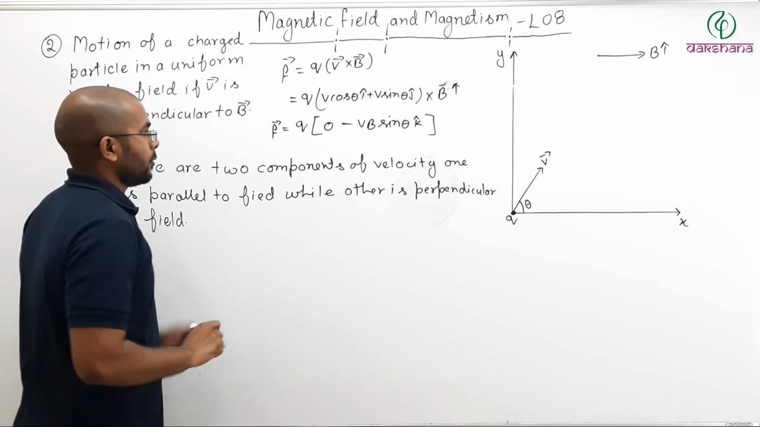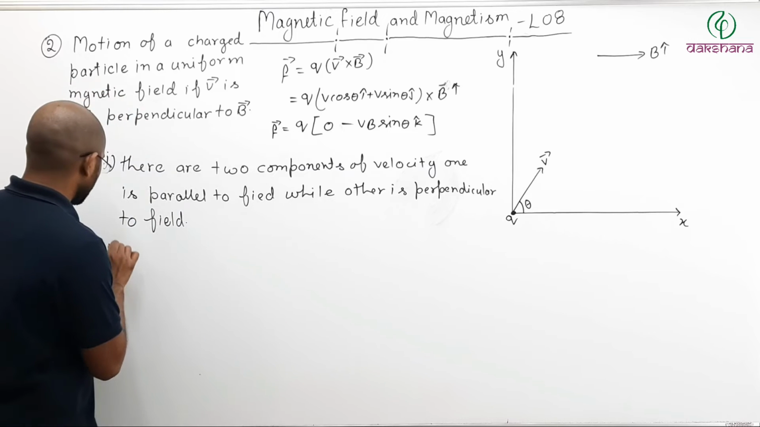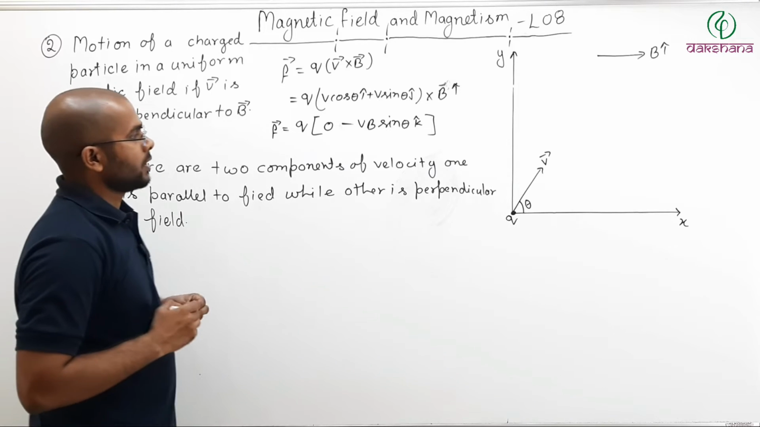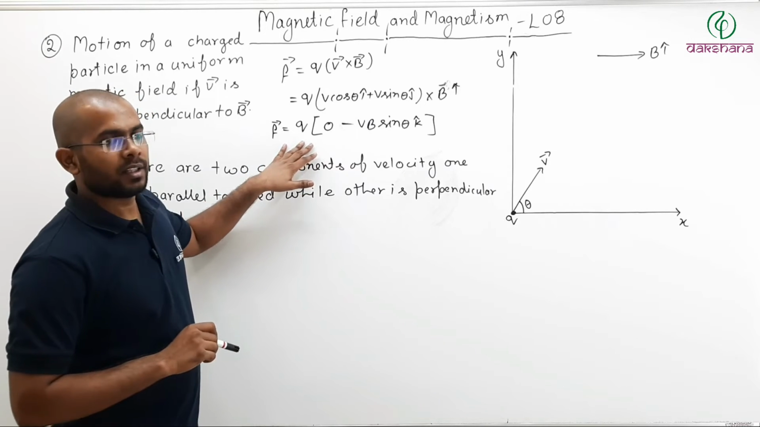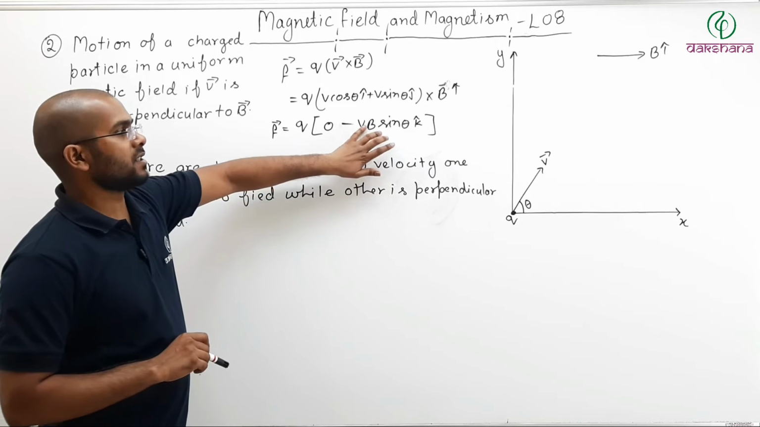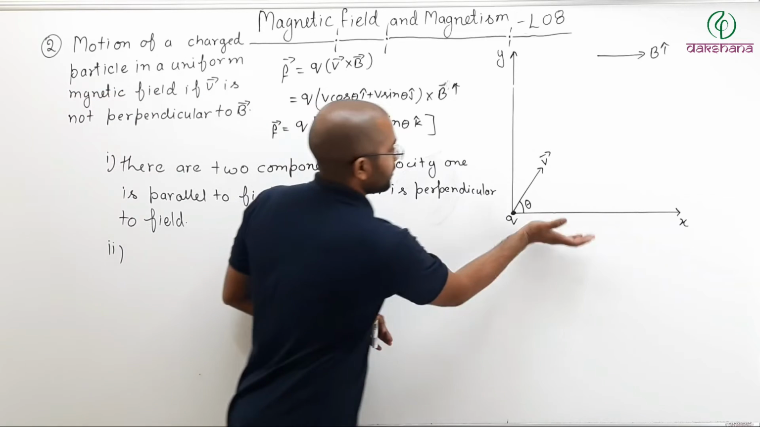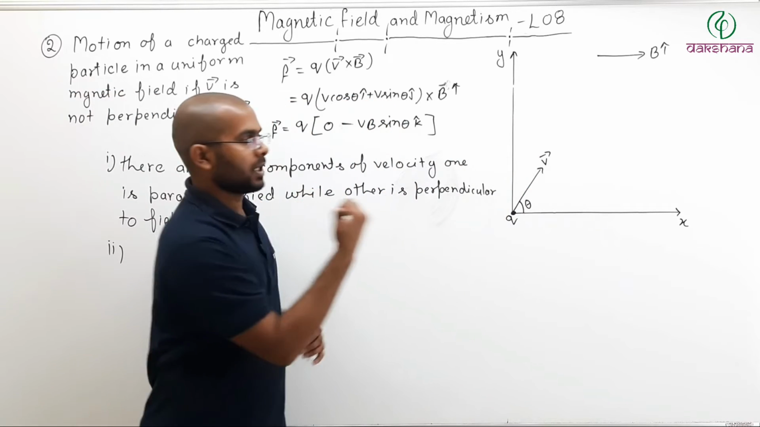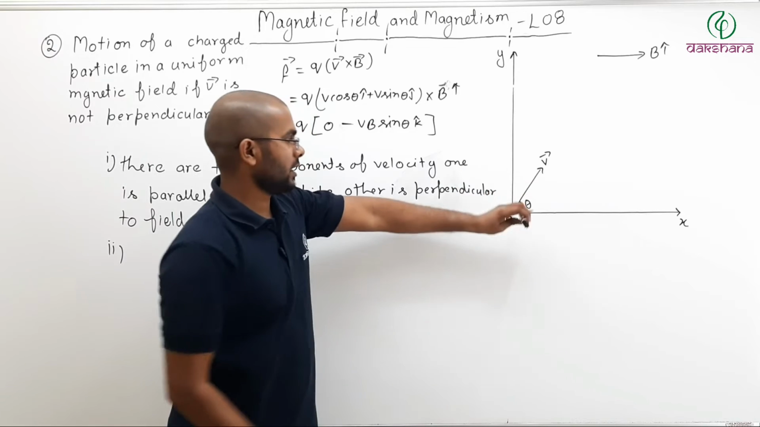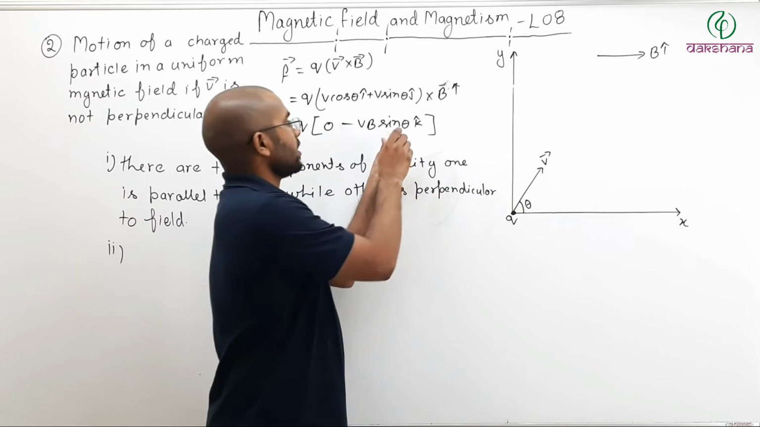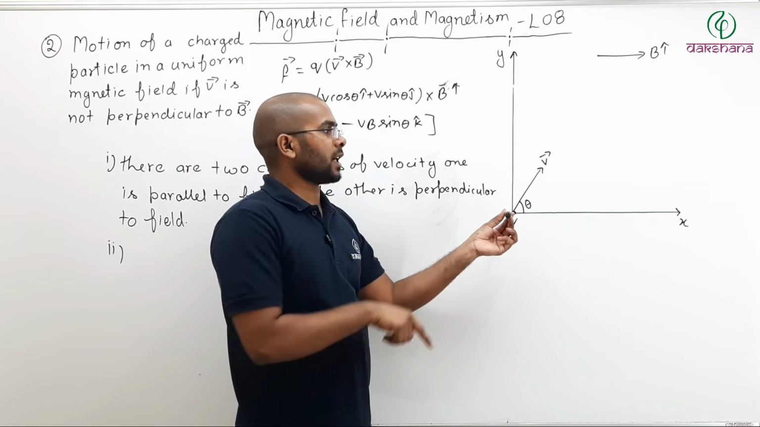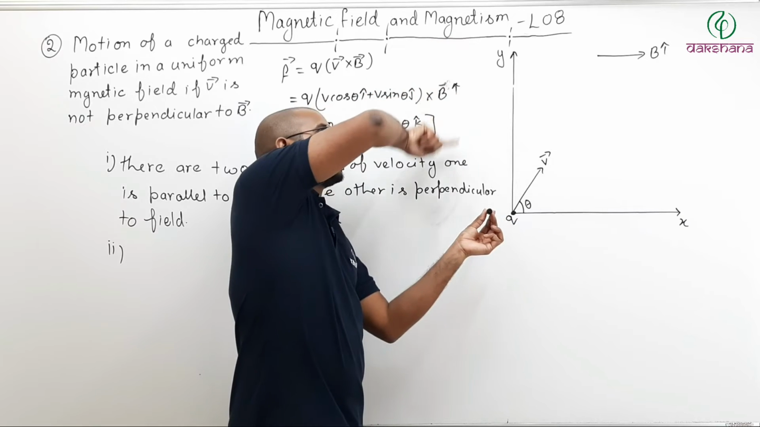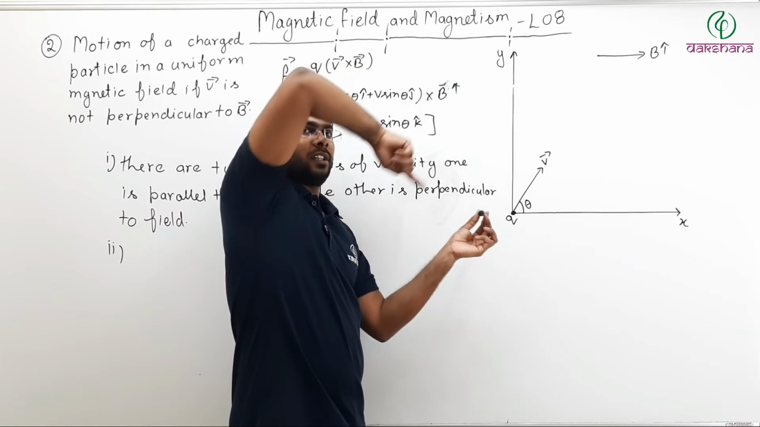Now, what is the significance of having two components? See here. The force here is applicable in which direction? Minus of k cap. So x, y, k will be like this, upward, like this, here. So because of this force, the particle will try to go in a circular motion behind the board like this.